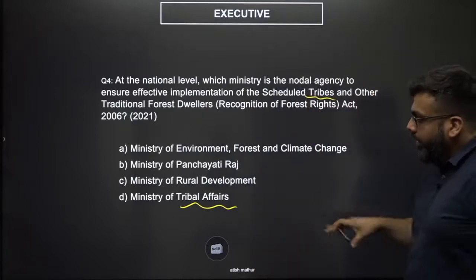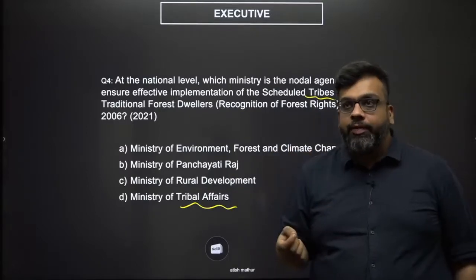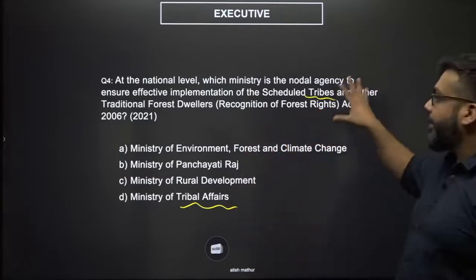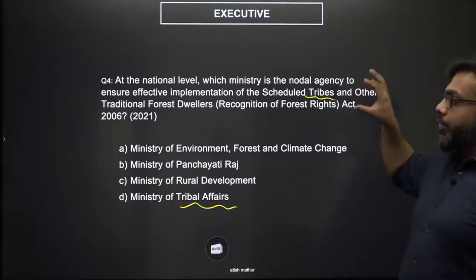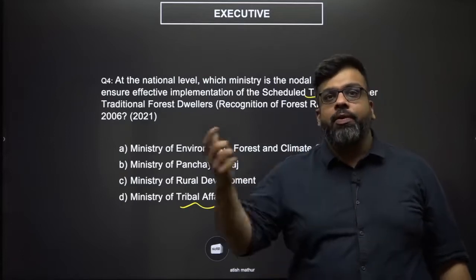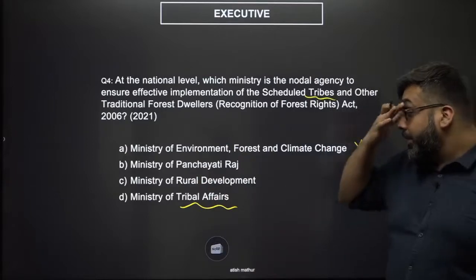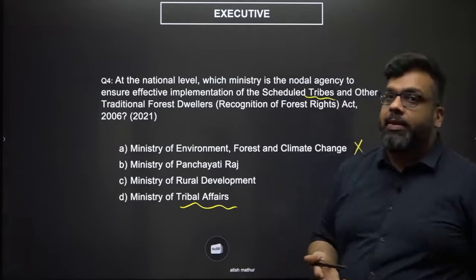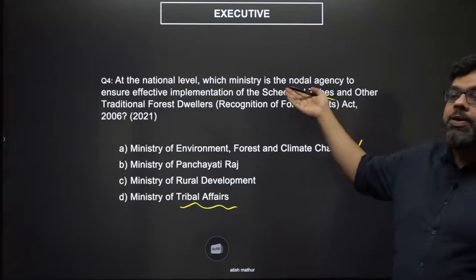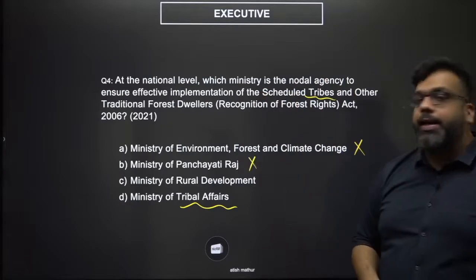Think about it. The Ministry of Environment, Forests and Climate Change looks at the protection of the environment of the country as a whole, not just with respect to scheduled tribes. And no doubt the localization of environment is an issue, but it's not the only issue that they have to deal with. So this doesn't seem like the right answer. Second, the Ministry of Panchayati Raj, which fundamentally implements the 73rd Amendment. Now, the 73rd Amendment is not even applicable to the 5th schedule, which also contains scheduled tribes. So this does not seem to be the right answer.